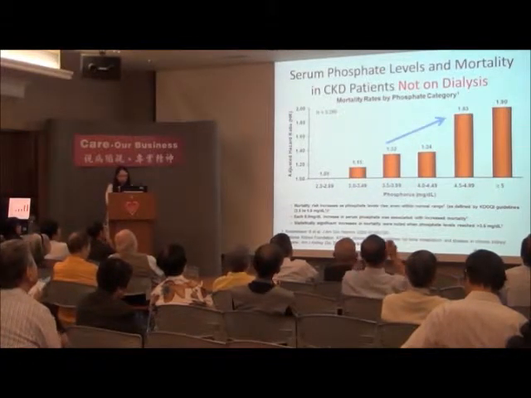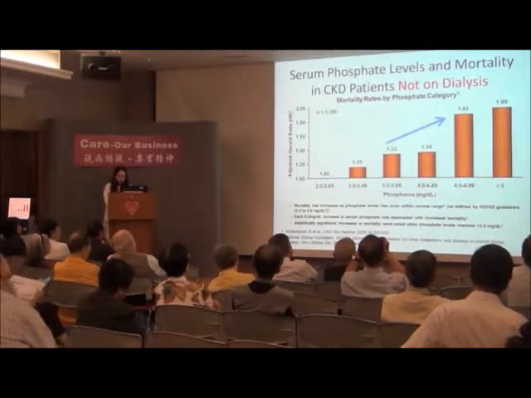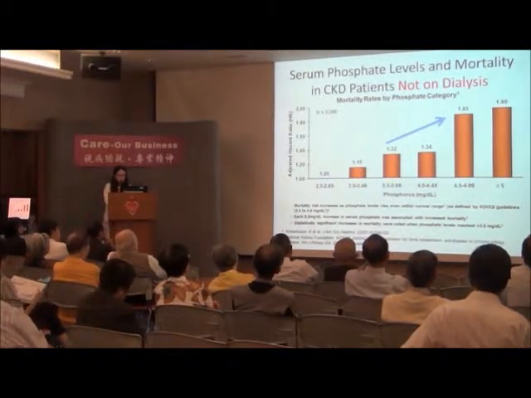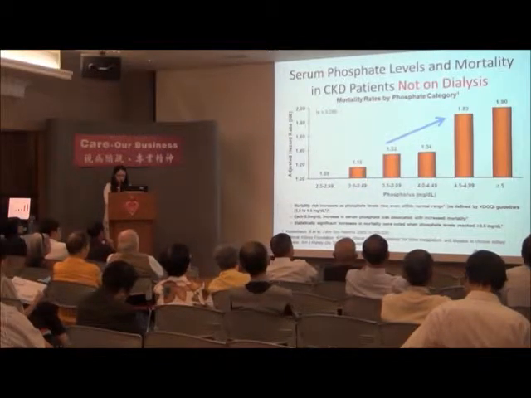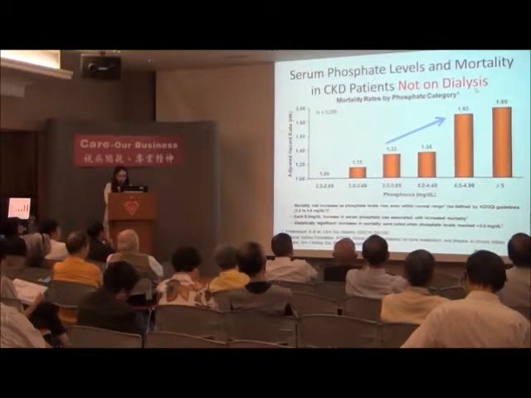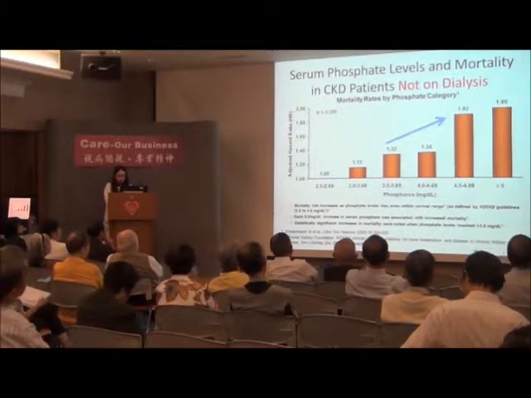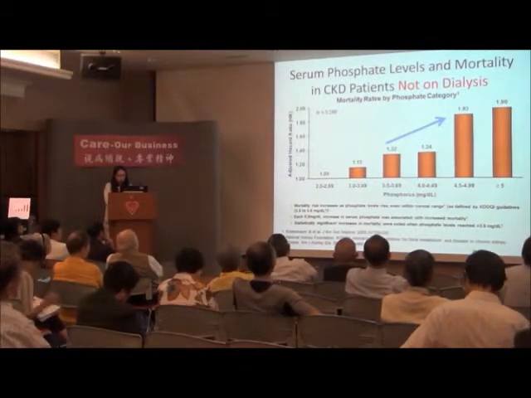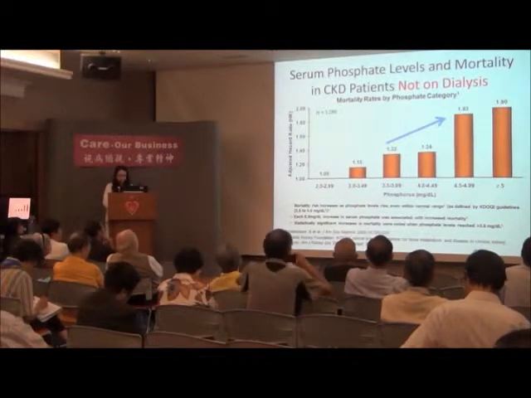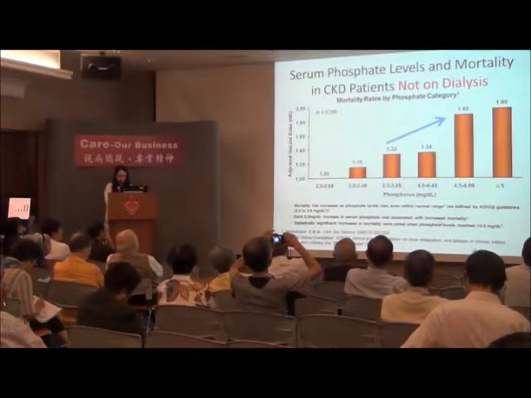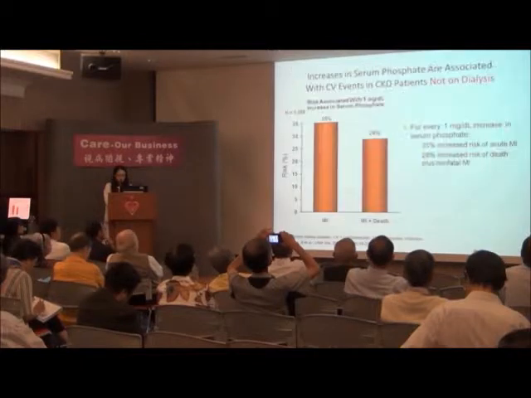And also in this study, they showed that every 0.5 milligram per deciliter increase in serum phosphate is associated with increase in mortality in those patients who are not yet on dialysis. And also statistically significant increase in mortality was noted when the serum phosphate level was greater than 3.5 milligram per deciliter.